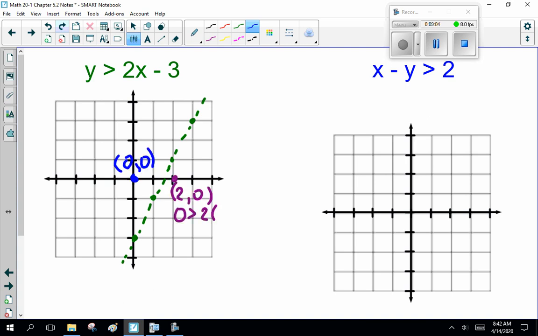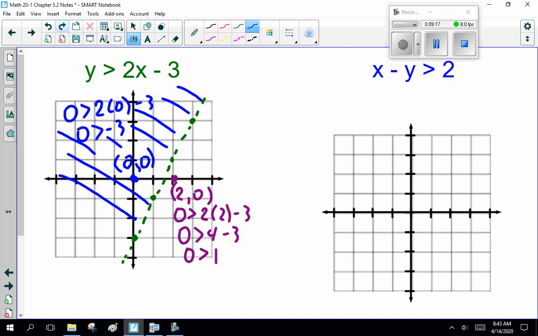Chose a couple points, 0, 0, and 2, 0. And then since I had the purple marker in my hand, I did the right side first, and it didn't work. 0 is not bigger than 1. So I double checked the other side, and yeah, 0 is greater than minus 3, so that one worked. Okay? Now, the next one is x minus y is greater than 2.